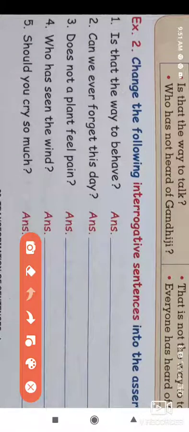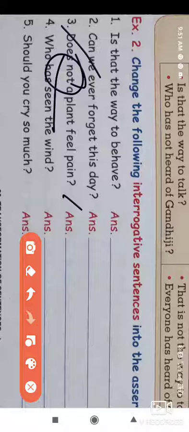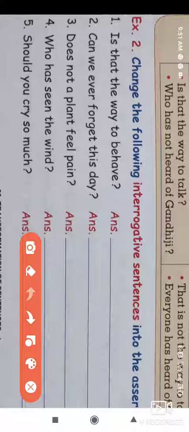Now look at the third one: does not a plant feel pain? Here the interrogative is a negative sentence. So while transforming it into assertive, we construct the sentence in an affirmative manner. A plant is the subject, so we put it at the beginning of the sentence.